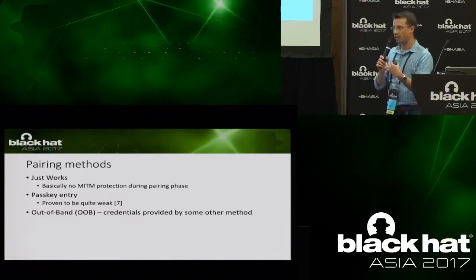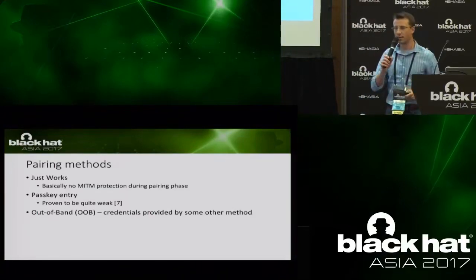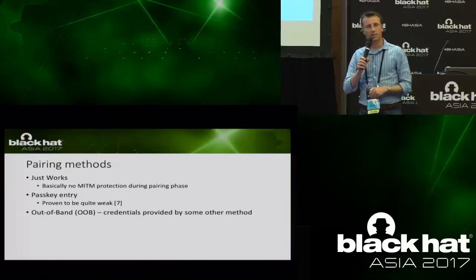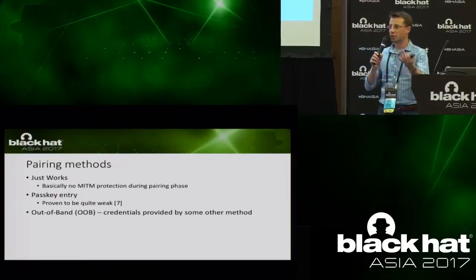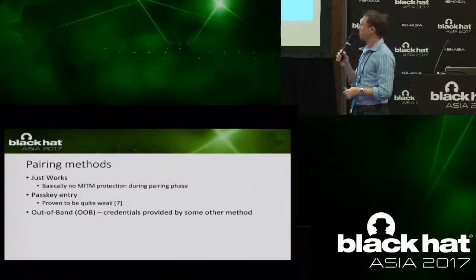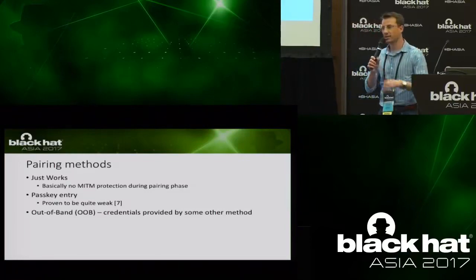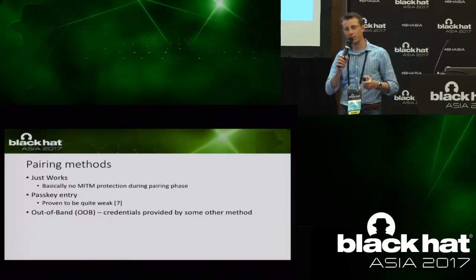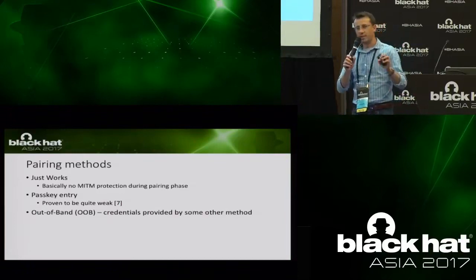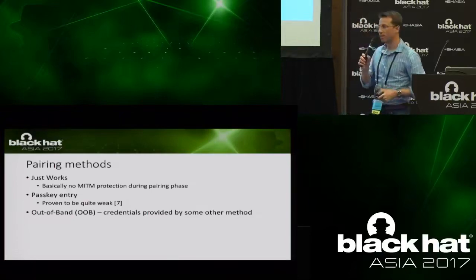Before devices start to interact with one another, they perform this pairing, which basically introduces them to one another, and then they have some encrypted communication channel. There are a couple of different methods to do it. Some of them use a shared secret that's delivered to them separately through another channel. One method is basically "just works", which doesn't provide any protection against man in the middle. That's just a simple Diffie-Hellman key exchange. And you're probably all familiar with the method that requires you to input some PIN code that you see on the other device into another device. So that's also a common method.